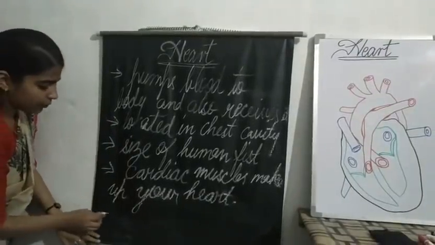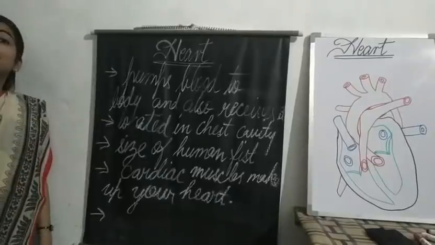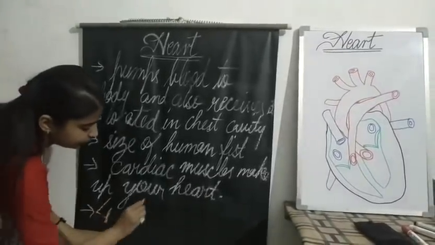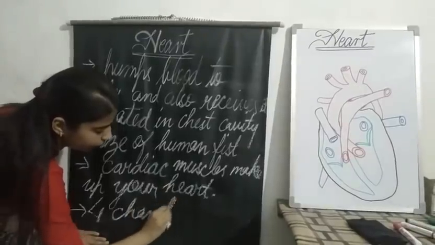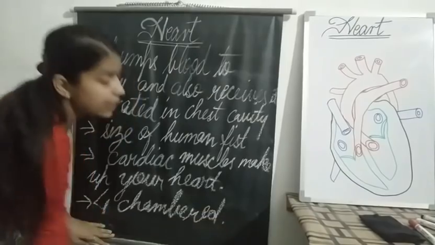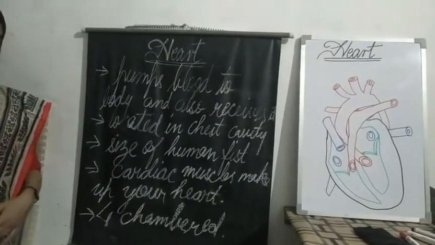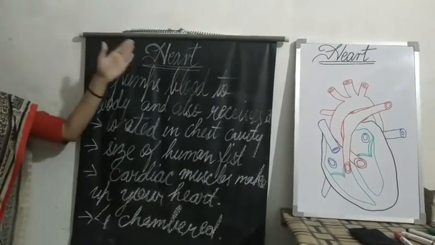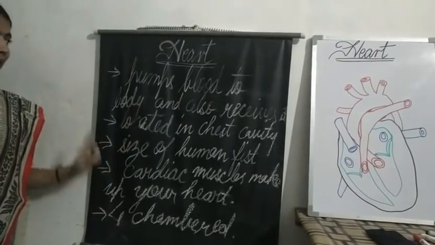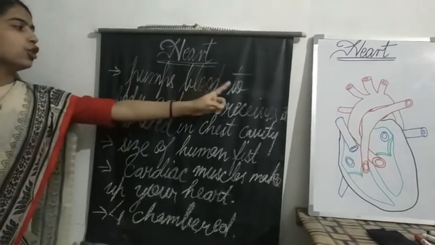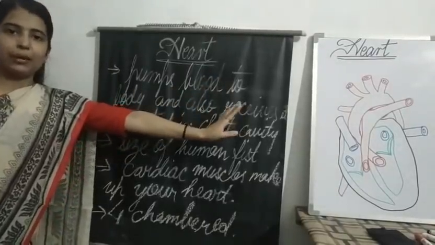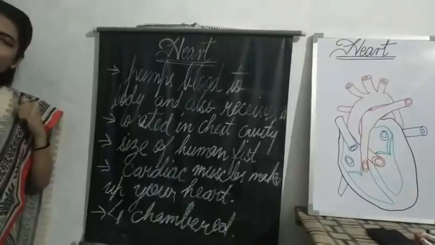Also, when we talk about the structure, we say that the heart is 4-chambered. Your heart is 4-chambered. So let us first revise what features we have learned about the heart. It pumps blood to the body parts and also receives the blood from all the parts of your body.